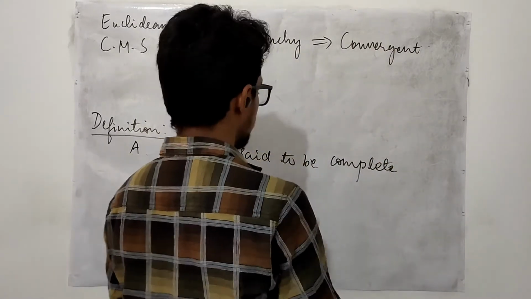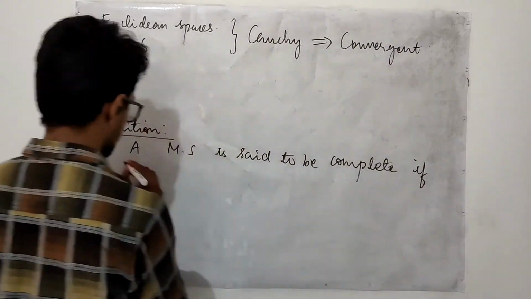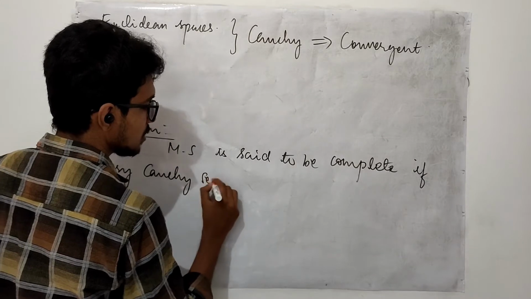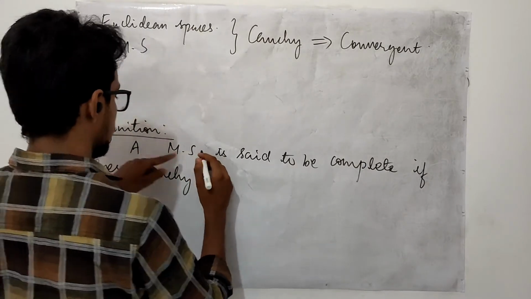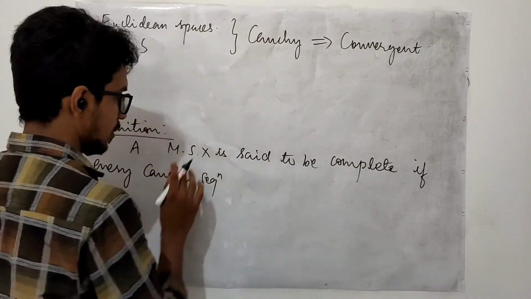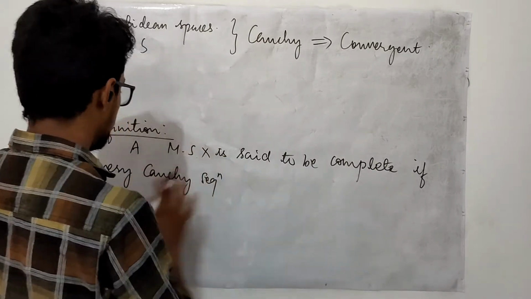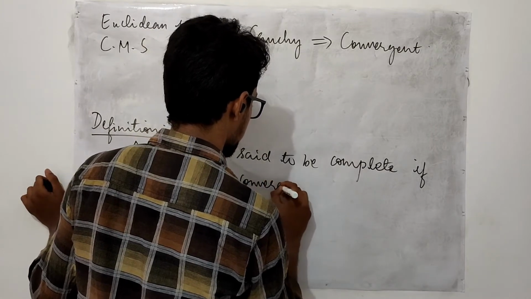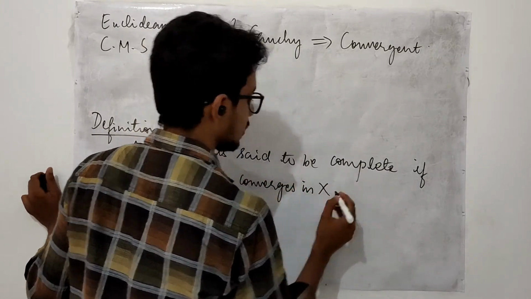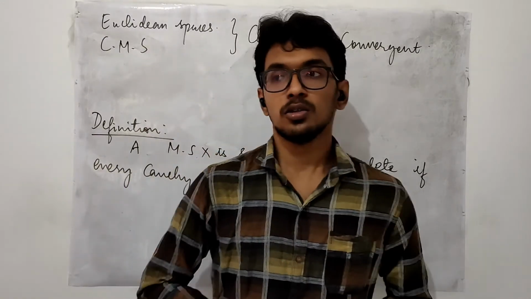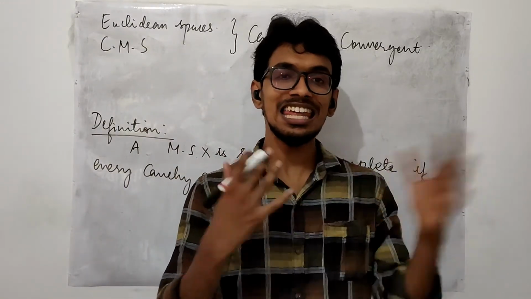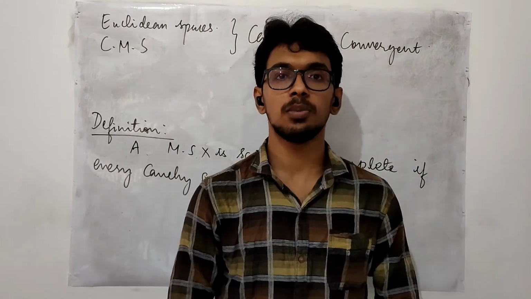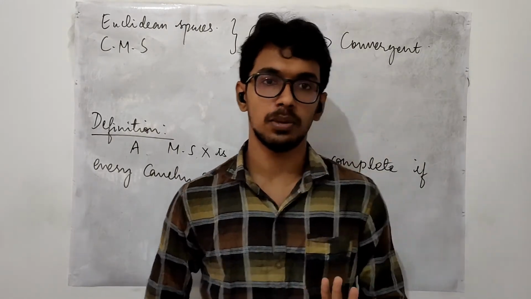Okay, a metric space, let me name that metric space as X, is said to be complete if every Cauchy sequence converges in X. So if you take any Cauchy sequence in that metric space and can prove that it is convergent in that metric space, you can say that metric space is a complete metric space.